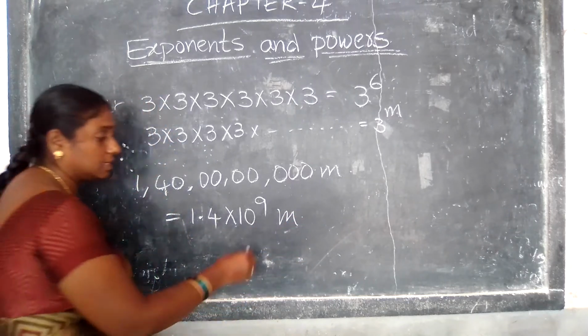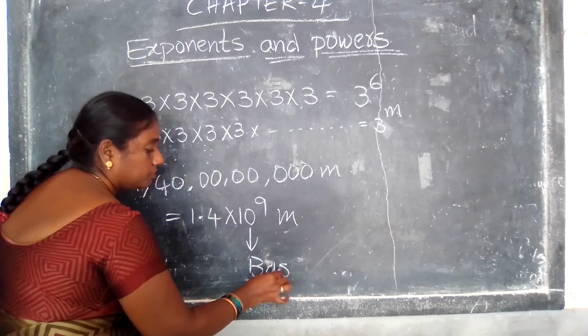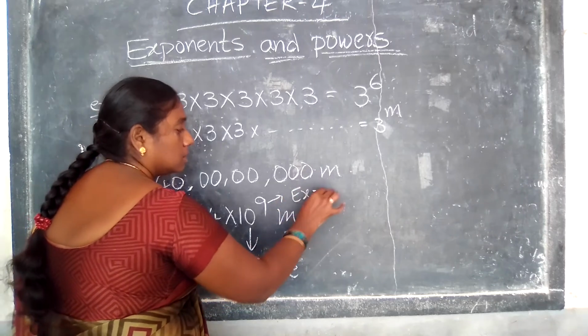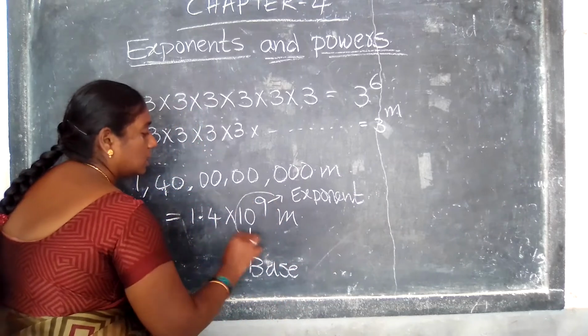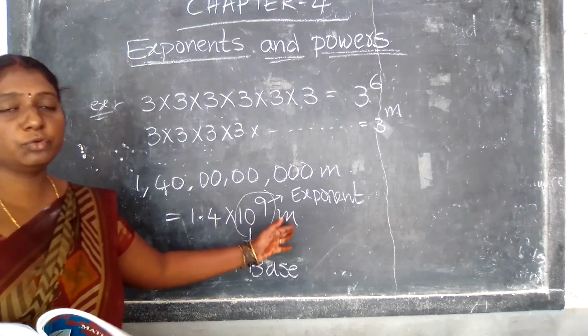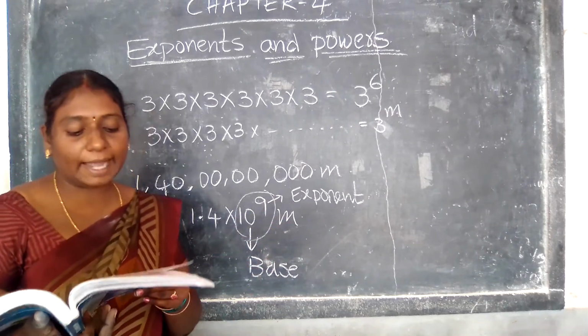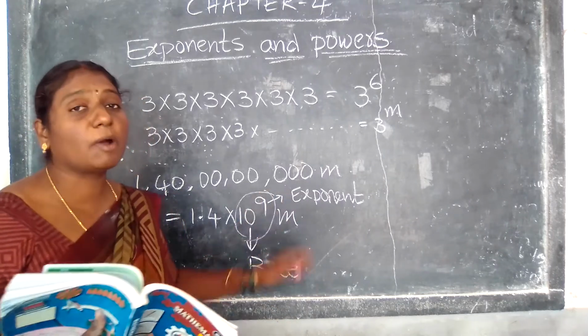Understood? 10 power 9 meters. Here 10 is called the base, 9 is called the exponent. And this total, 10 to the power of 9, is called the power. So we read 10 power 9 as 10 raised to the power of 9.